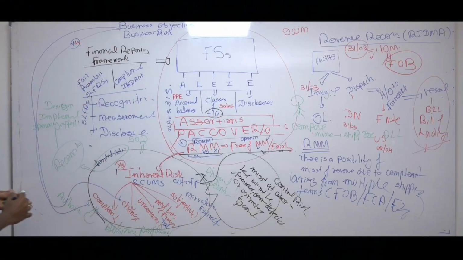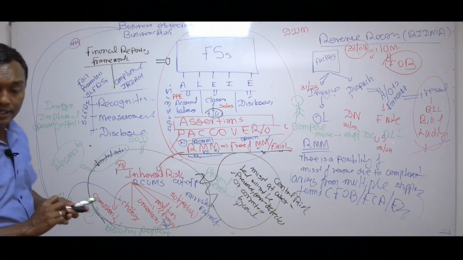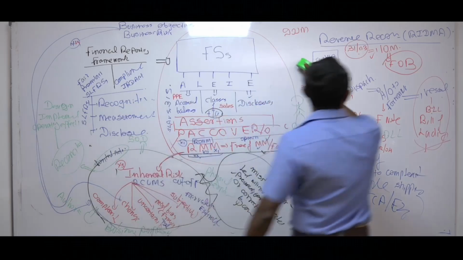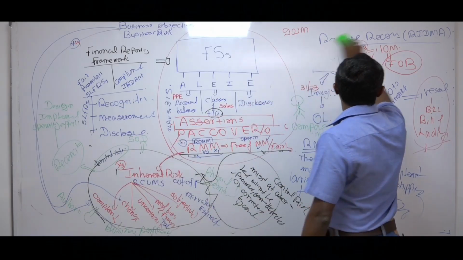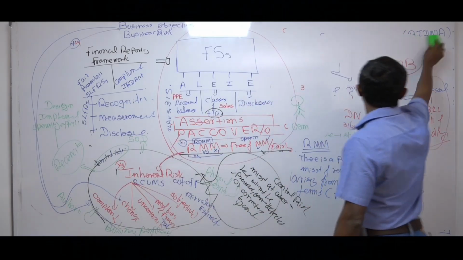So now, what have you learned? Let me write here: you have now learned assertion level risk.